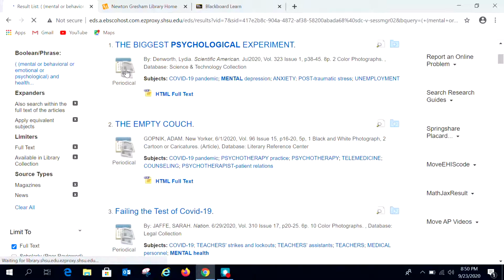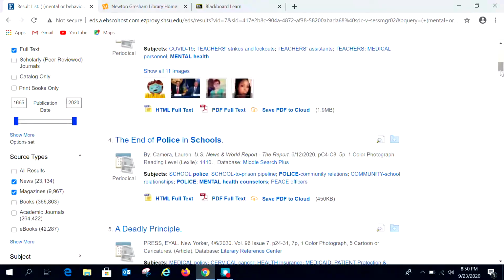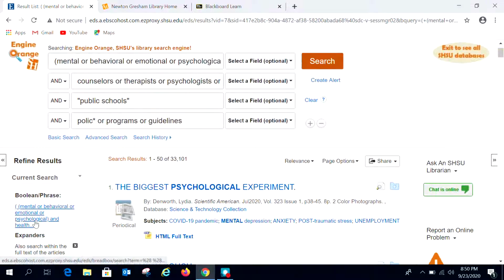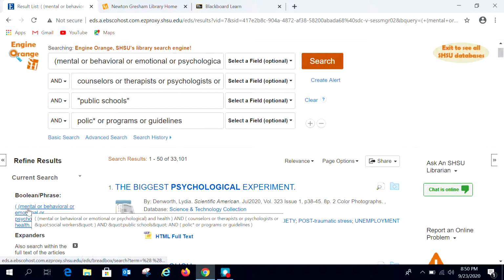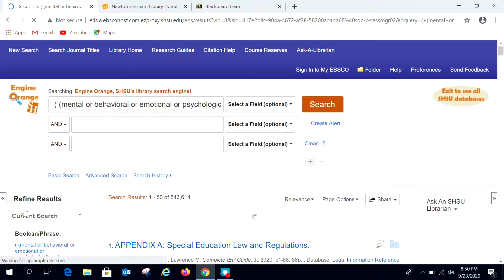But there is one thing that I do want to show you before we go, and that is this little trick. Of course, we built up our search here in these bars, but we can click on this down here where it says current search and Boolean phrase. If you click on that, it is going to take this entire search and squeeze it all onto one line.